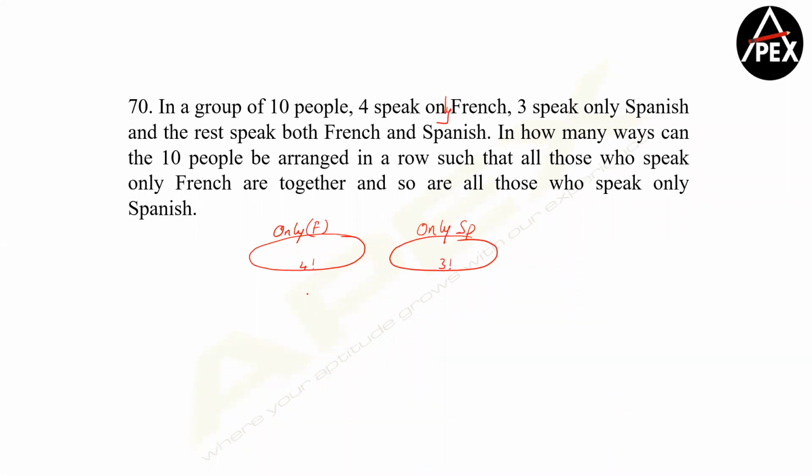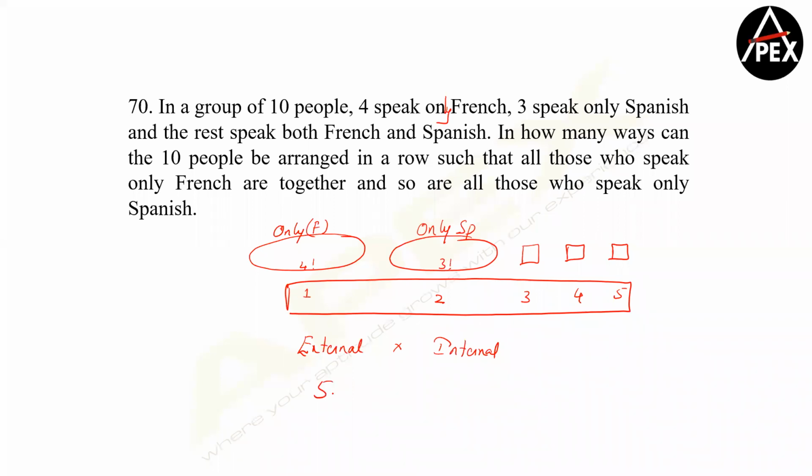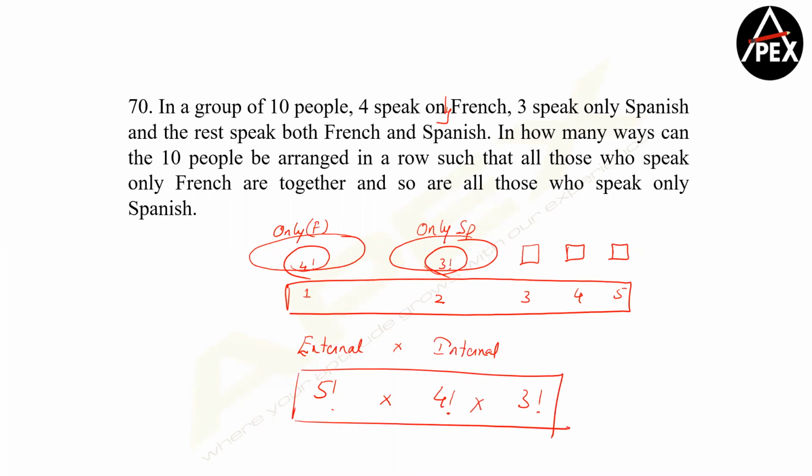Clear? Right? Now 1, 2. How many more people are left? So 1, 2, and 3 people are left. So I repeat. Let's go with external arrangement followed by internal arrangement. So you count 1, 2. Then this is 3. This is 4, and this is 5. So externally we have how many people here, guys? Externally we have 5 people. In 5 places will be 5 factorial. When I go internally, you have 4 factorial. When you go further internally, you have 3 factorial. So your answer becomes 5 factorial into 4 factorial into 3 factorial.